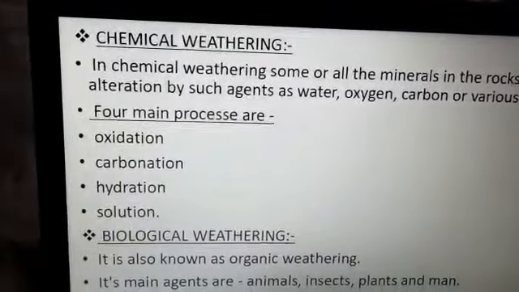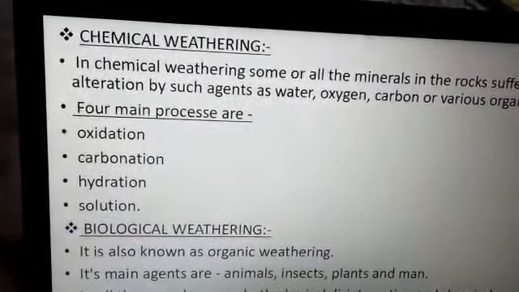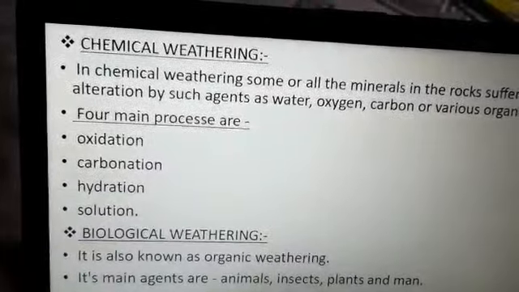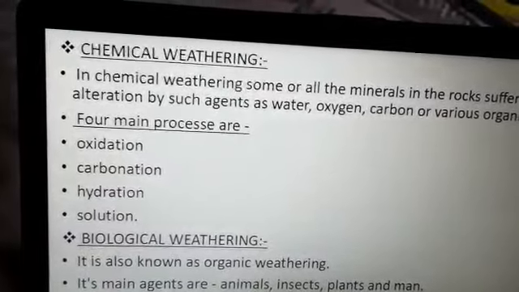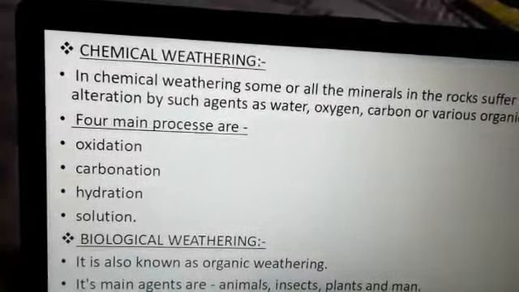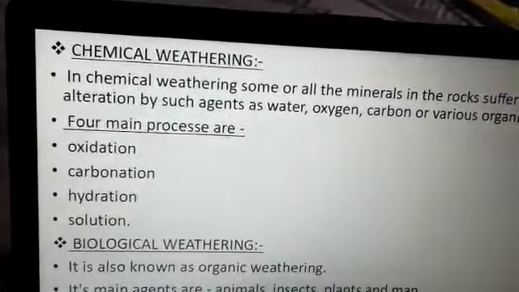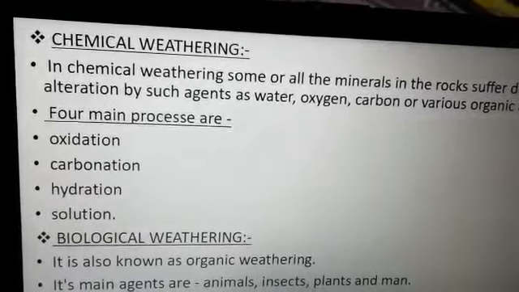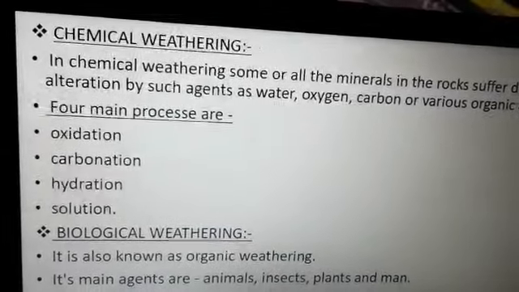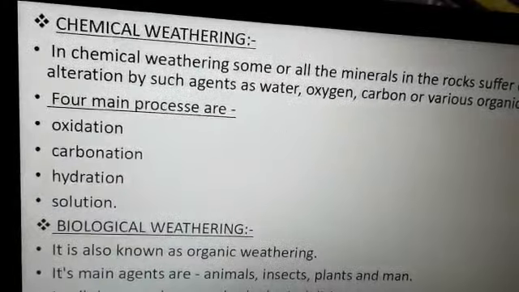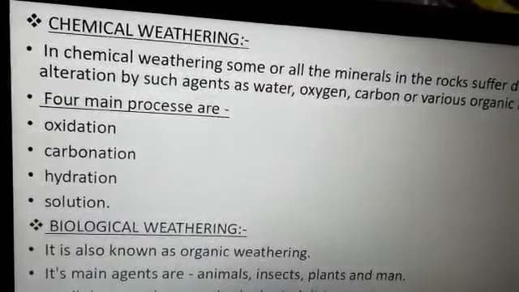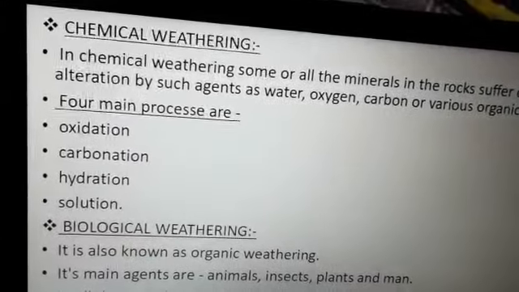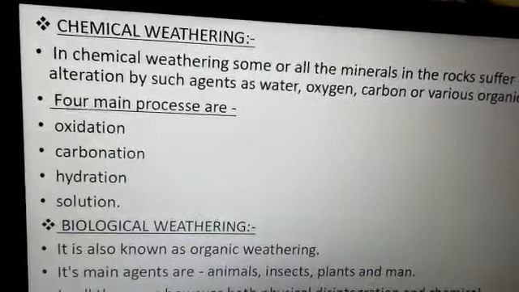Now here the decomposition of rocks takes place with changes in the chemical constituents of the rock. Now mark, children, in physical weathering there was no change in the chemical composition, but here the chemical composition changes. The main causes for this chemical weathering are temperature, moisture, etc. And mineral rocks either dissolve in water or change their composition. That is why their composition changes.